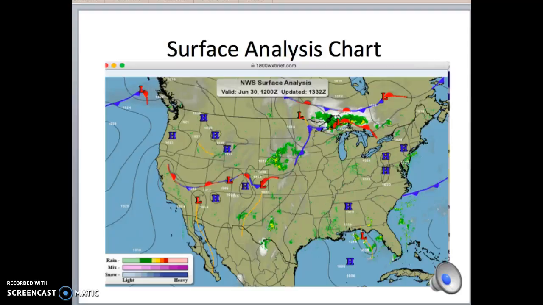front. For a more local application of this surface analysis chart, we can see that 1004 millibars is right over Grand Forks, North Dakota. This is lower than standard because the standard is 1013.5 millibars, so we can associate typically bad weather conditions with that low pressure system.